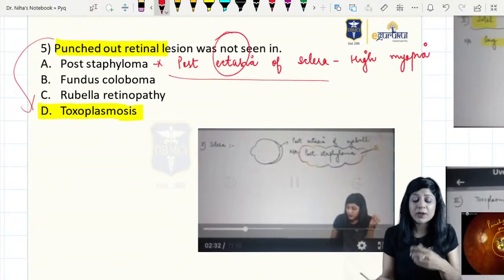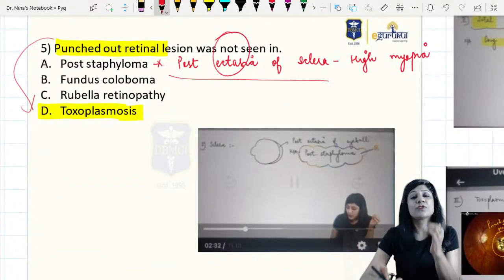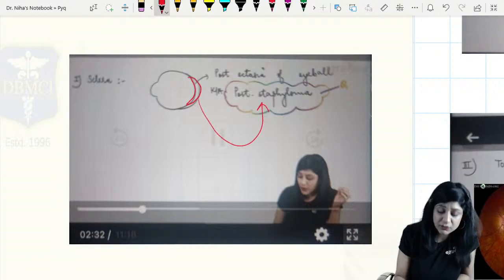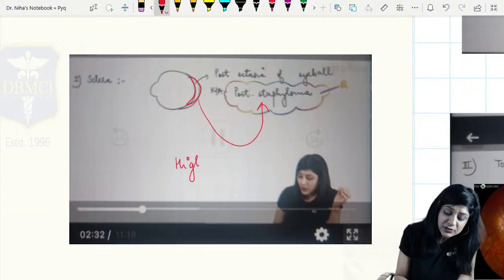In posterior staphyloma, what you are getting is the stretching of the eyeball. This is the posterior stretching of the eyeball. This is called posterior staphyloma that you get in cases of high myopia or pathological myopia.